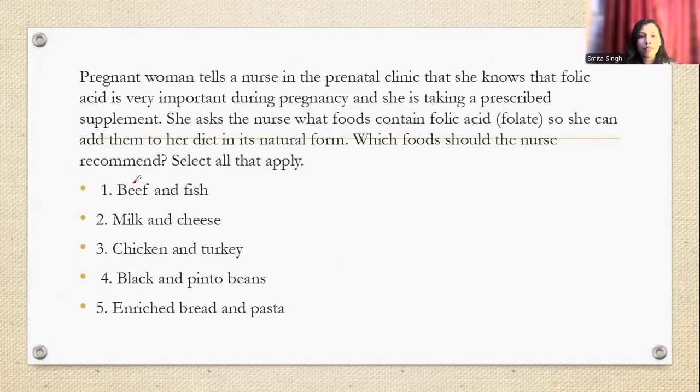Okay, next question. A pregnant woman tells the nurse in the prenatal clinic that she knows that the folic acid is very important during pregnancy, and she is taking a prescribed supplement. She asks the nurse what food contains folic acid so she can add them to her diet in its natural form. Which food should the nurse recommend? Select all that apply. So what do you think? Among the options, which is rich in folic acid? What do you think? The answer for this is black peas and beans and enriched breads and pasta and all. Okay, these are rich in folic acid.